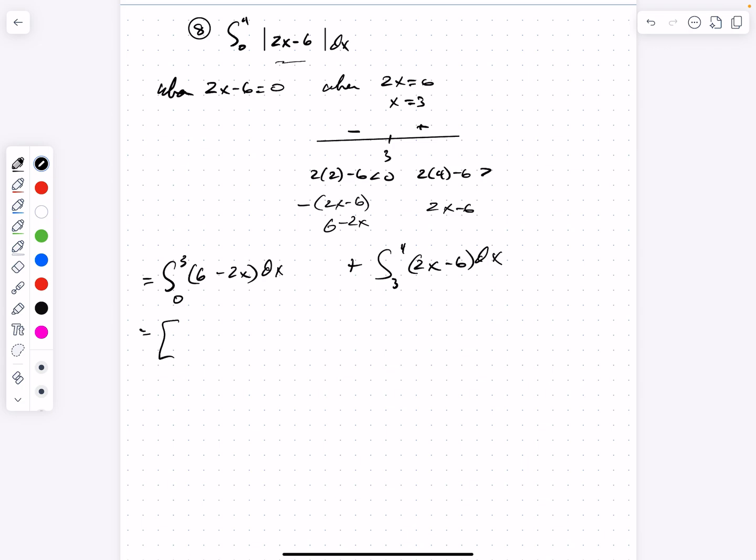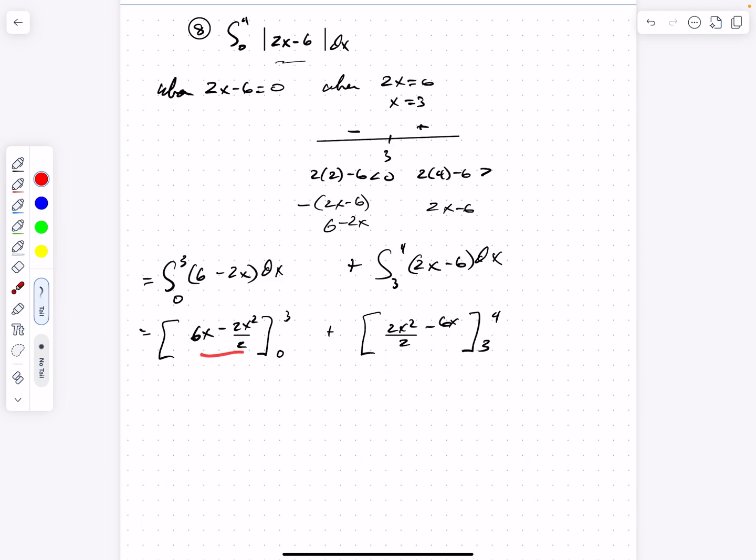Now, take the antiderivatives. The antiderivative of 6 is simply 6x. The antiderivative of 2x is 2x squared divided by 2. And I'm evaluating that from 0 to 3. Plus the definite integral of 2x minus 6, so the antiderivative of 2x is again 2x squared over 2, minus 6x, and this will be from 3 to 4. It should not be a surprise that these two antiderivatives look very similar. They're just the same thing but in reverse order, right? So now just do the arithmetic.